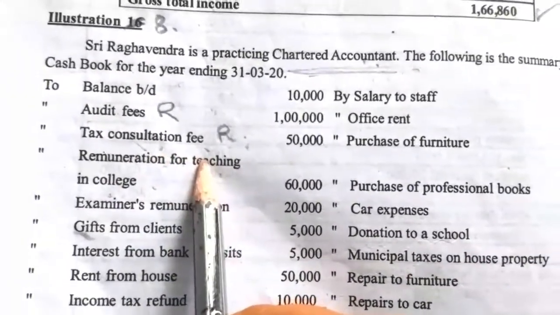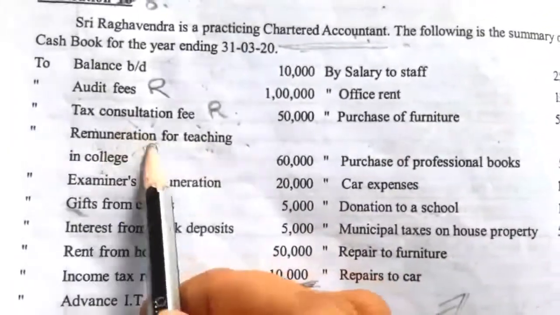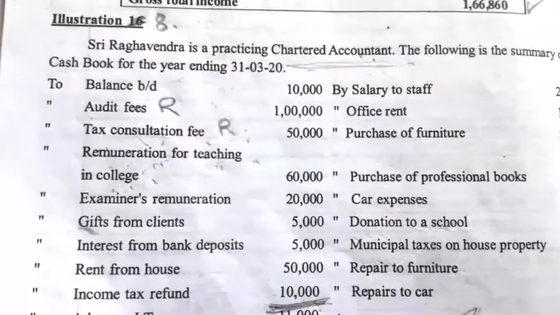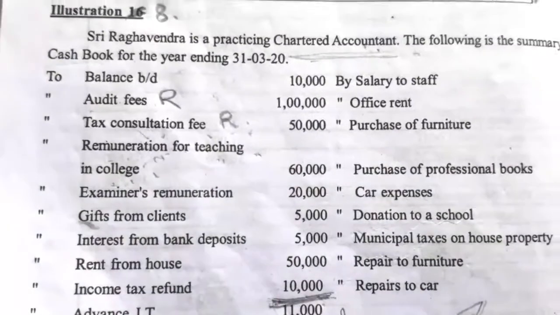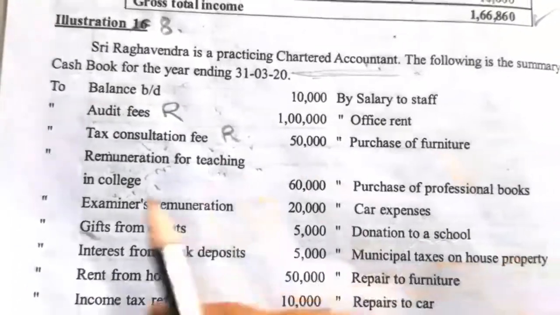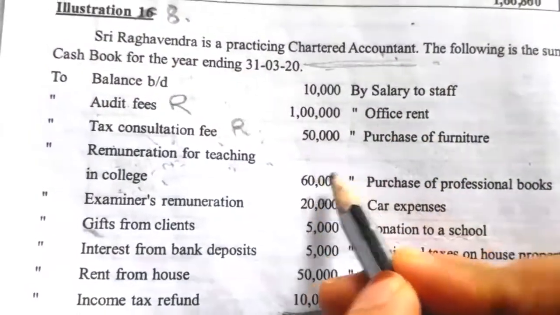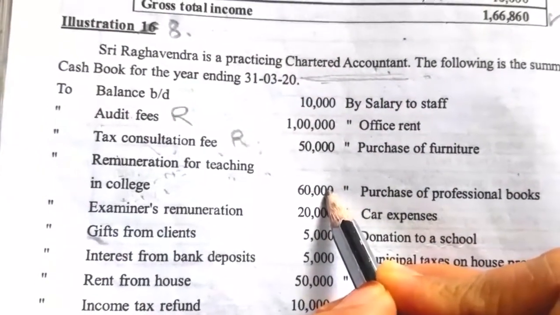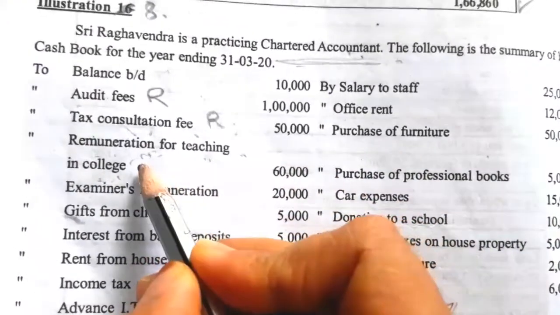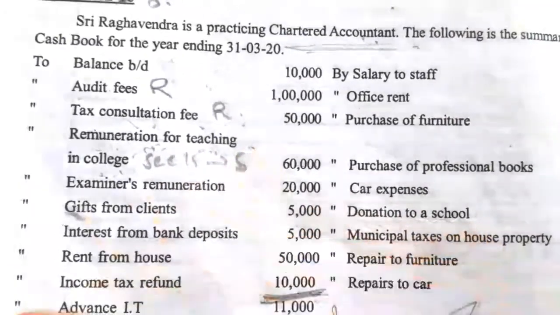It is not a professional income. Here it is a salary income. The remuneration he received from teaching in the college means he is working in that institution. Along with the chartered accountant work, he is working in an institution, and there he is receiving a remuneration, which is nothing but his salary income. So it is taken as a salary income under section 15. Okay, it is not a professional receipt, it is a salary income. We have to take it under the head salary income.